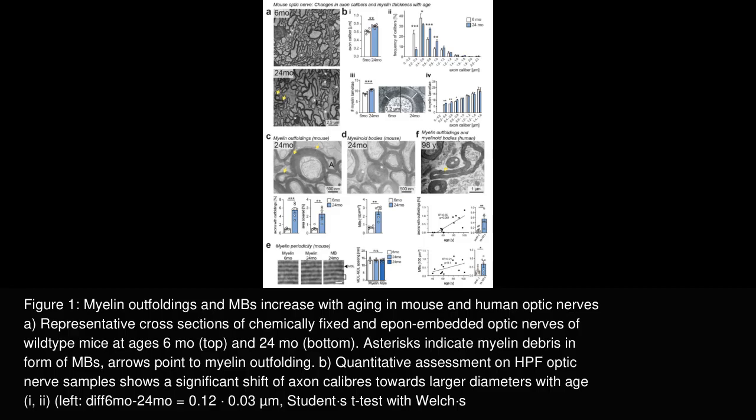The authors observed that on electron microscopy, MBs frequently reside near, but are not physically connected to adjacent myelin sheaths, suggesting they originate from myelin but are separable entities. Similar patterns of MBs and outfoldings were observed in human optic nerves, though the MBs tend to be smaller. This figure thus depicts how aging is associated with progressive myelin morphological abnormalities, including the formation of outfoldings and myelin debris accumulation in the optic nerve, illuminating key structural hallmarks relevant for age-related neural decline.